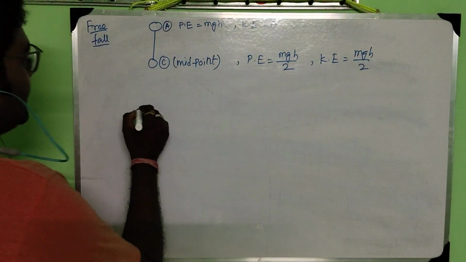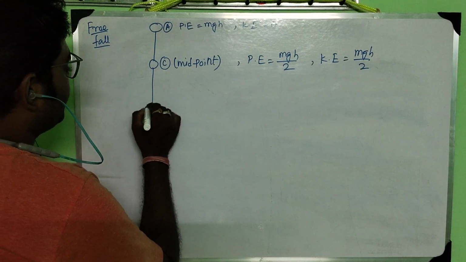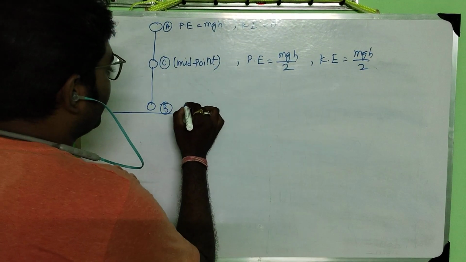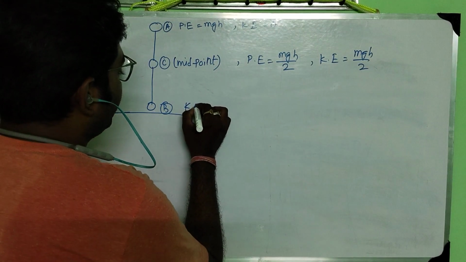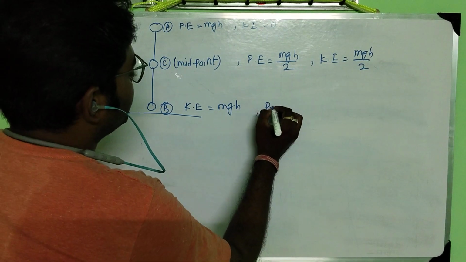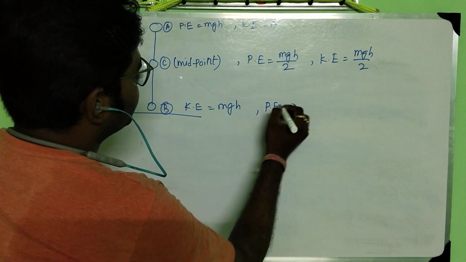Okay. So just before touching the ground, at the point P, kinetic energy equals mgh and potential energy equals 0.